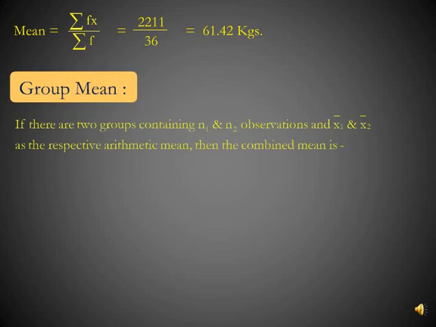Next concept in case of mean is group mean. If there are two groups or more than two groups and we have to calculate the group mean for all the series, then how we will calculate it? Suppose we have two series having n1 and n2 observations and their corresponding mean is x bar 1 and x bar 2. So the combined mean for the two series is n1 into x bar 1 plus n2 into x bar 2 upon n1 plus n2. Similarly, if we have three series, so we will add in the numerator n3 into x bar 3 and in the denominator we will add n3.